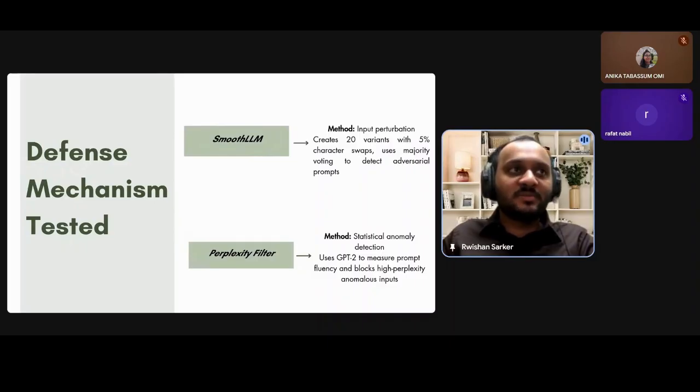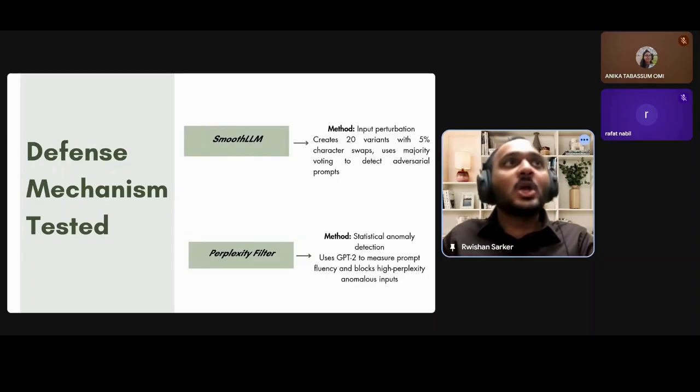SmoothLLM improves robustness via input perturbation. For each prompt, two variants are created using a 5% character-level random swap, which is applied 20 times to create the two variants. Then the base variant and the two new variants, the three variants of the prompt, are sent to the target model to get responses, and the judge model uses majority voting to decide if the original prompt is adversarial or not, smoothing the decision boundary against minor attacks.